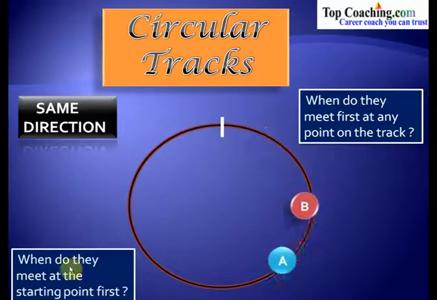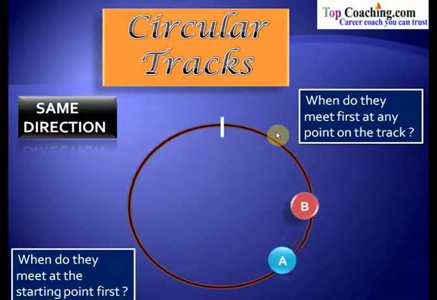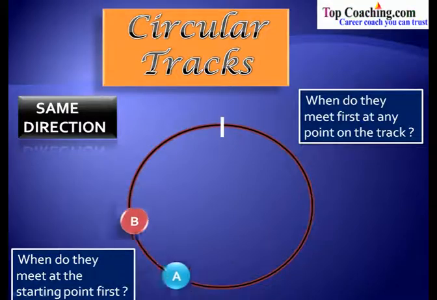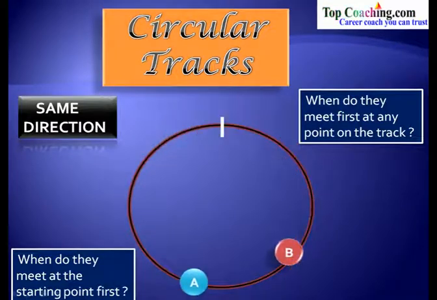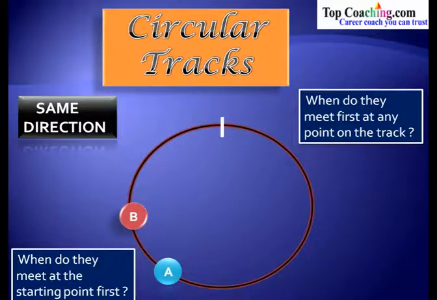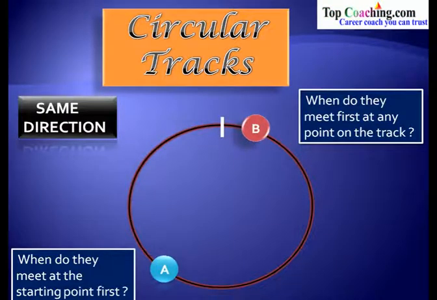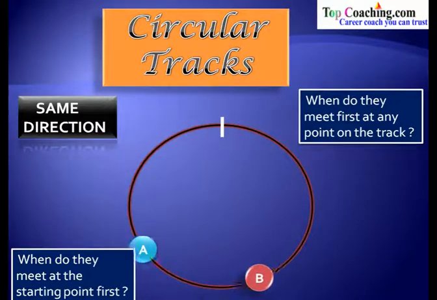And if I ask you, when do they meet at the starting point first? What is the time at which they meet each other but at the starting point? In the earlier question it is, when do they meet first at any point on the track? But here we have to find out when do they meet at the starting point first. There are many meeting points of A and B, but we have to find out the time at which one of these meeting points is the starting point itself. So how to do that?